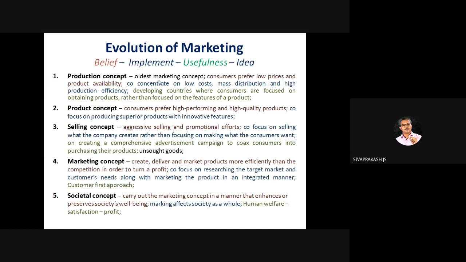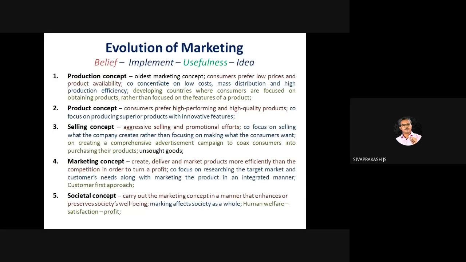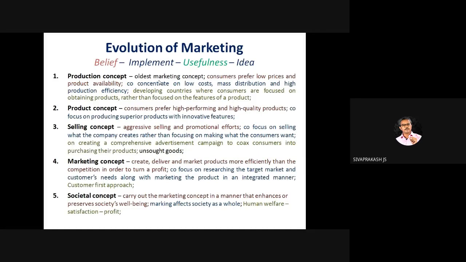Product concept, second. Consumers prefer high performing and high quality products. They focus on producing superior products with innovative features. First we had the floppy disk, then the CD, compact disk, then the pen drive. Then there is a small chip where you can copy the entire hard disk. So they always need innovative features and superior products. That's called the product concept.